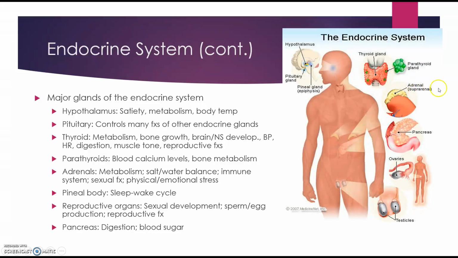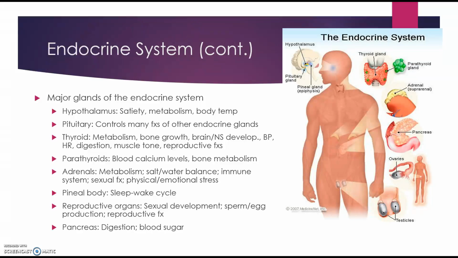We also have two adrenal glands, and these are triangular shaped glands located at the top of each kidney. They're made up of two parts. So the outer part is the adrenal cortex and the inner part is the adrenal medulla. The outer part produces hormones called corticosteroids, which regulate the body's metabolism, the balance of salt and water in the body, regulation of the immune system, and sexual function.